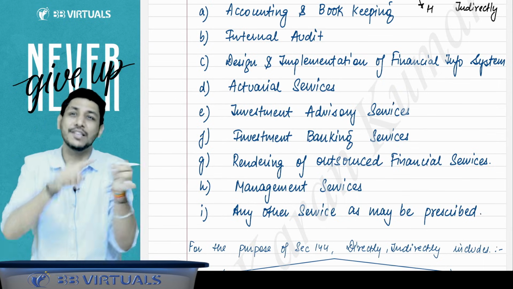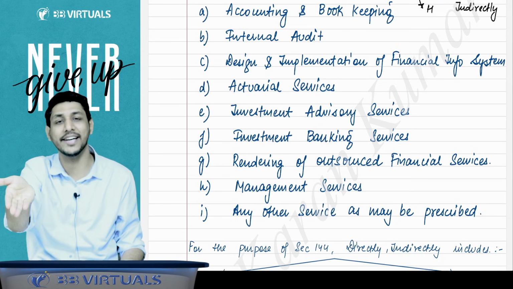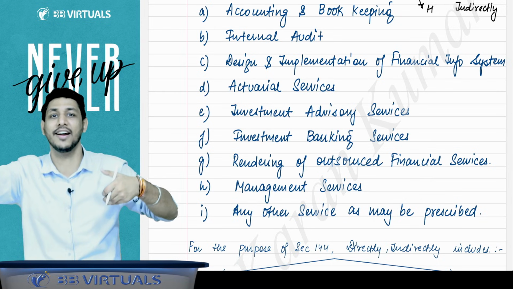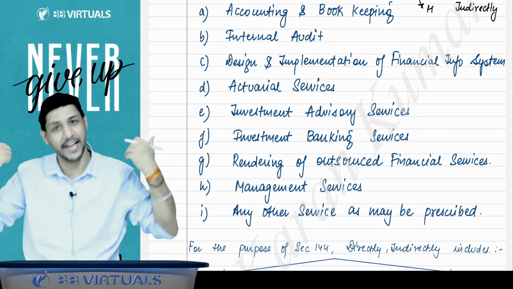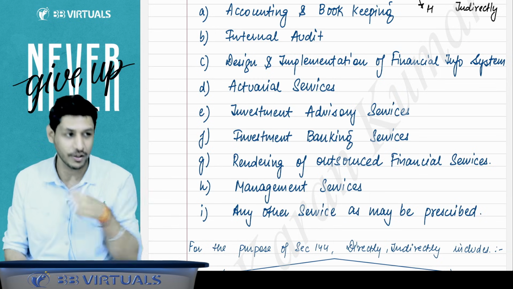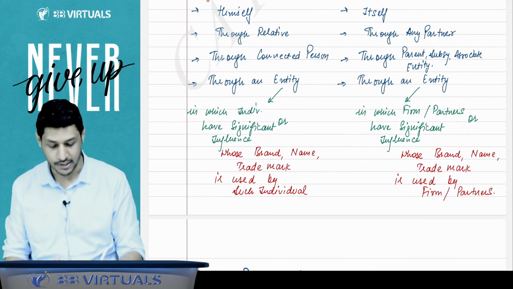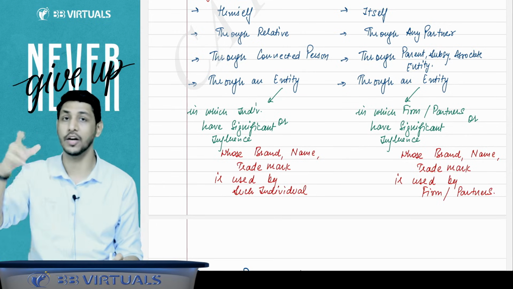So if my wife is giving the service to the company in which I am auditor, it will be treated as indirect, because that is my personal wife. If she is giving the service, it will be considered that I am the person who is giving the service, indirectly. So you will not be allowed to give the service indirectly as well. Through any relative, you cannot give the service. Through any connected person, you cannot give the service. And through any entity, you cannot give the services.